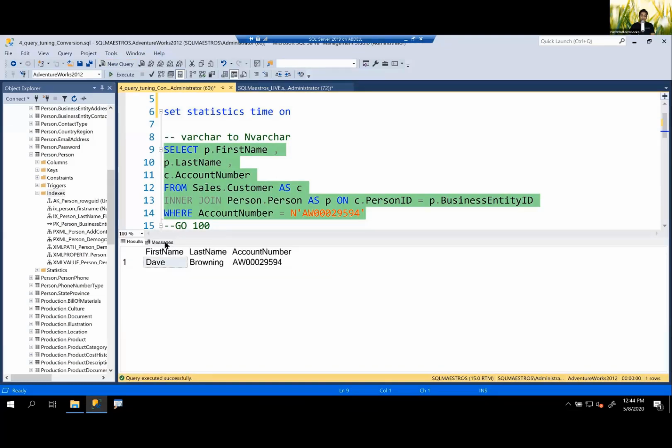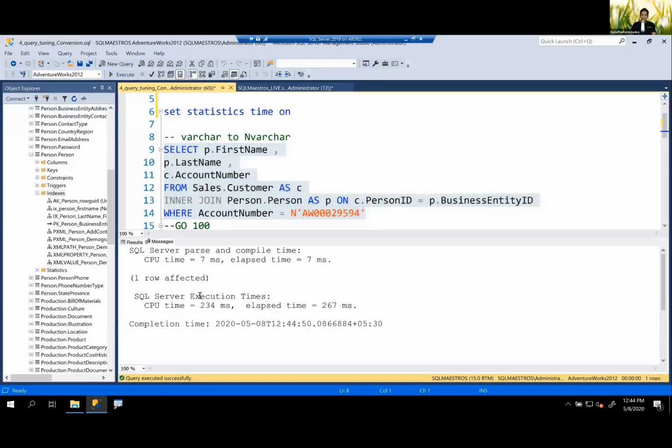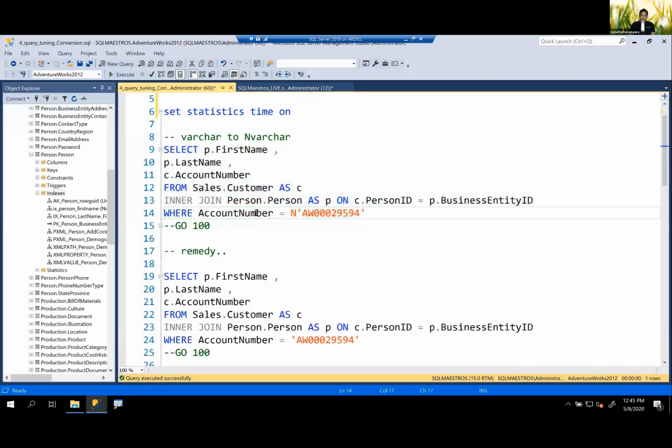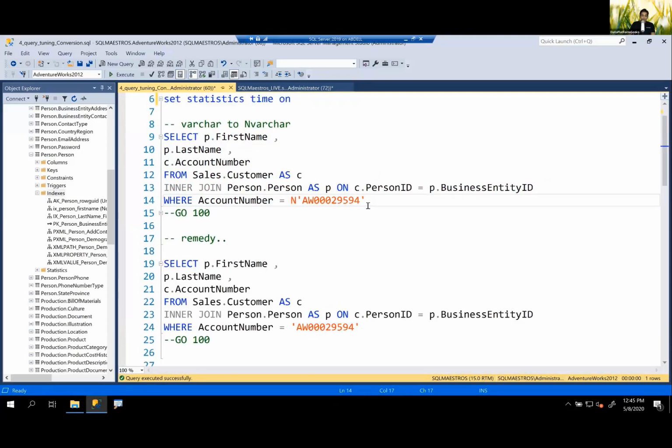You get the output, of course, because implicit conversion has happened. Let's also turn on the actual execution plan, go back to the messages window, and you can see here that CPU has spent some time, right? 234 milliseconds there. That's the time this query spent on CPU. That's the thread time, okay? Now, let's go and run this once more.